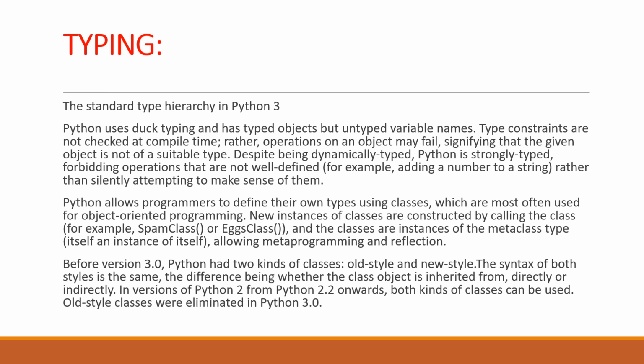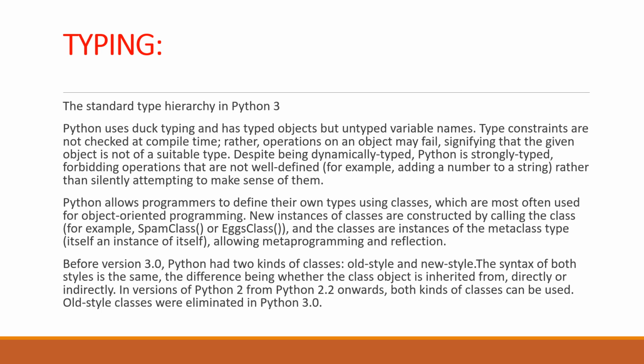Python allows programs to define their own types using classes, which are most often used for object-oriented programming. New instances of classes are constructed by calling the class, for example, SpamClass() or EggsClass(), and the classes are instances of the metaclass type, itself an instance of itself,